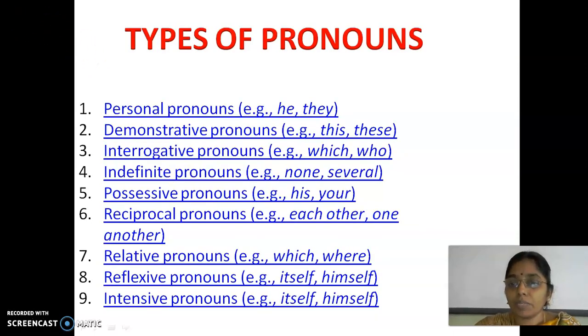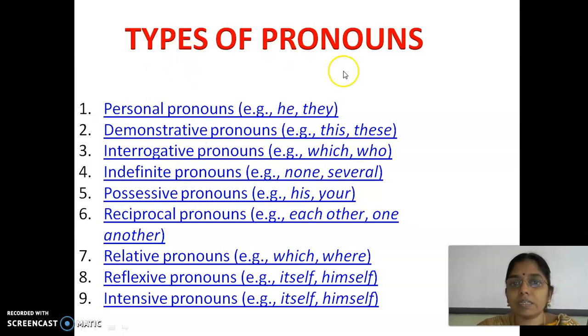Now, how many types of pronouns are there? The types of pronouns are personal pronouns, demonstrative pronouns, interrogative pronouns, indefinite pronouns, possessive pronouns, reciprocal pronouns, relative pronouns, reflexive pronouns, and intensive pronouns.